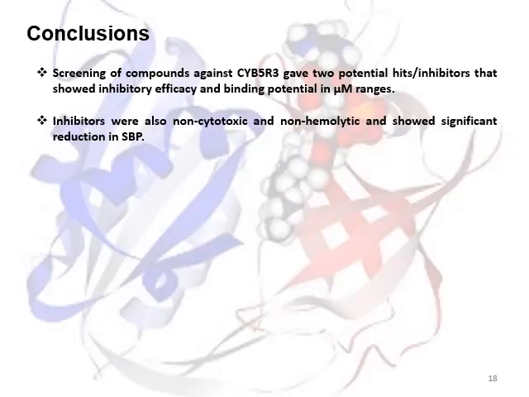So the take-home message of this whole presentation is that screening of compounds against this interesting enzyme gave two potential hits or inhibitors, namely UDSC1 and UDSC2, and they are ready to be tested for in vivo studies. They also showed significant inhibitory efficacy in the micromolar range and binding potential in the micromolar range.